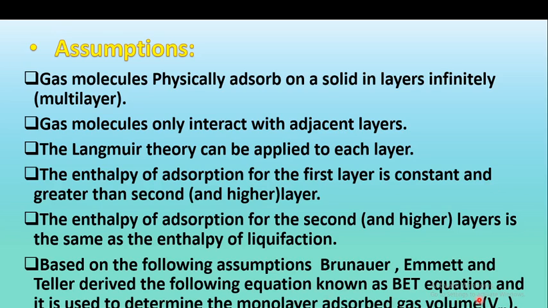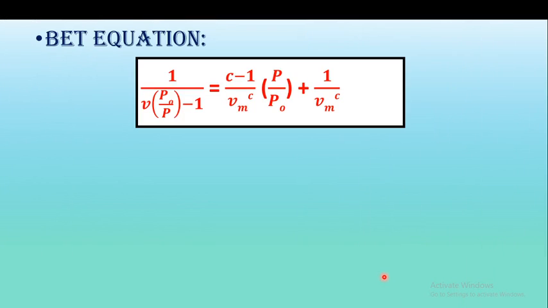M means monolayer and V means volume. So this BET theory is used to determine the monolayer adsorbed gas volume, and based on the following assumptions, he derived the equation which is known as the BET equation. So what is that BET equation? The BET equation is given by 1 upon V into bracket P0 upon P minus 1 is equal to C minus 1 upon Vm C, into P upon P0, plus 1 upon Vm C.